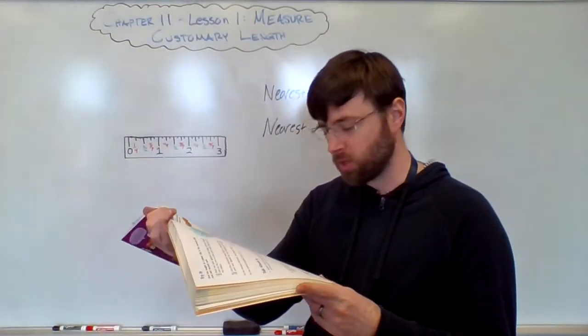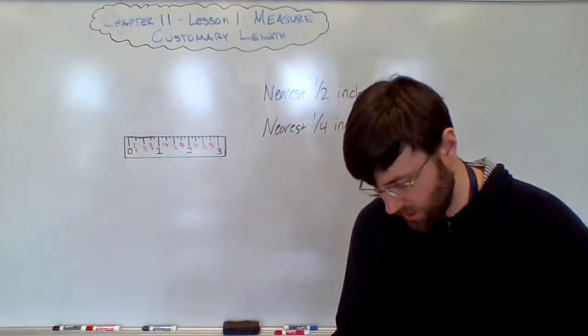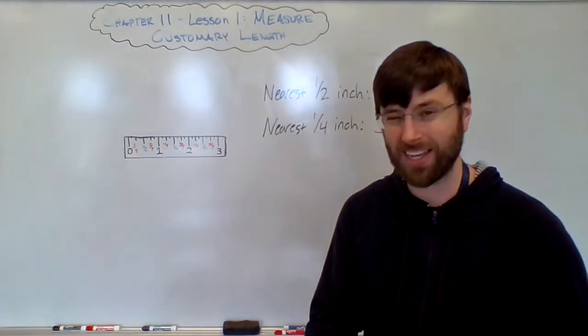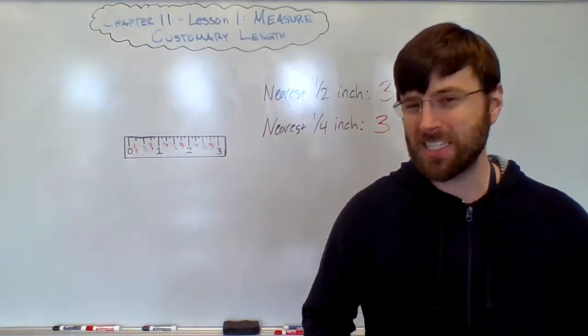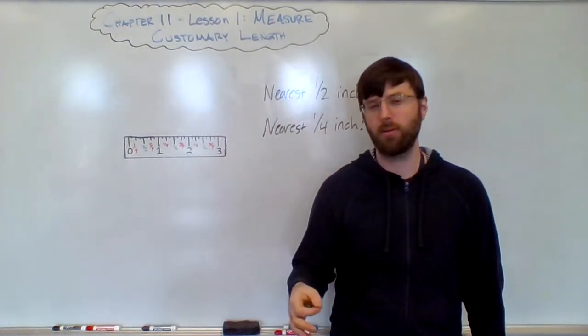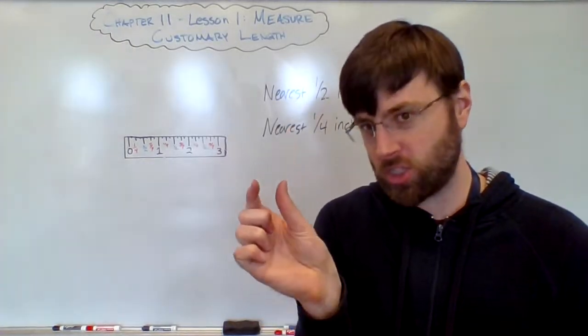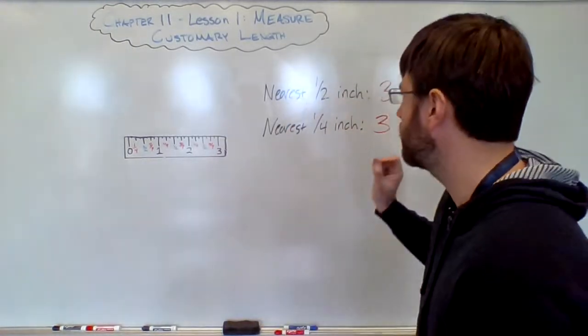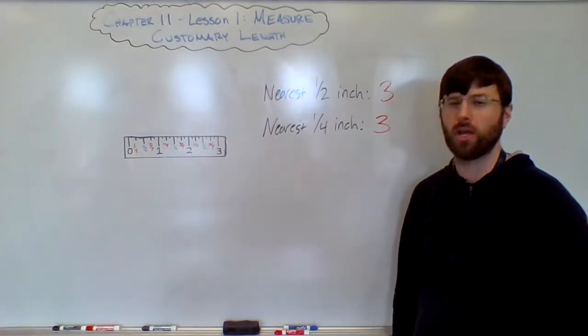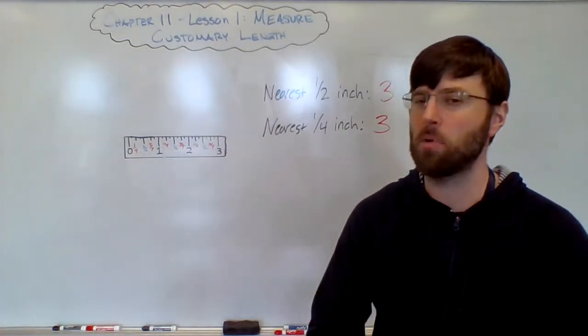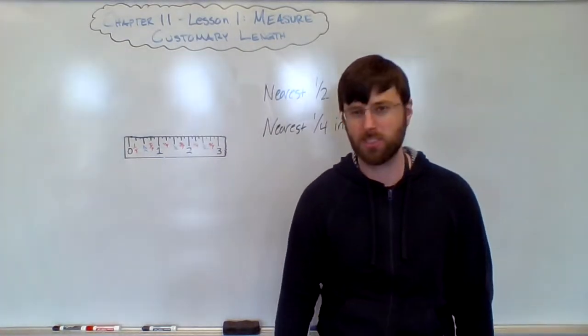And last, it says circle the more precise measurement of the button in the first activity. More precise is just another way of saying more accurate. And it's always more accurate to use a smaller measurement. So measuring to the nearest quarter inch is 100% of the time more accurate and more precise.